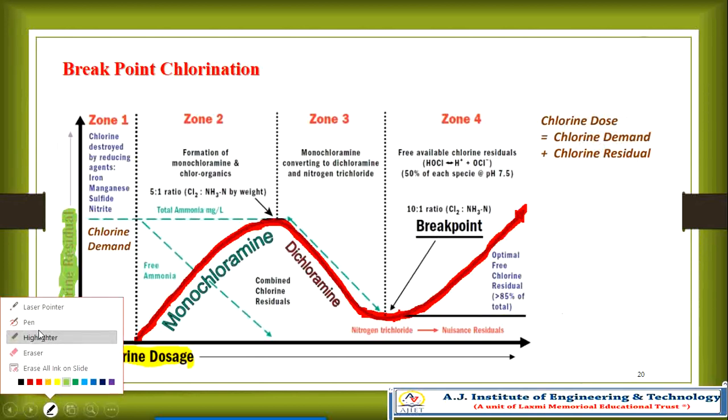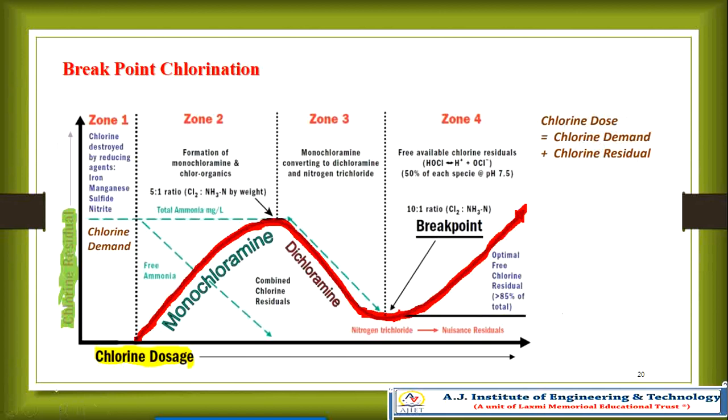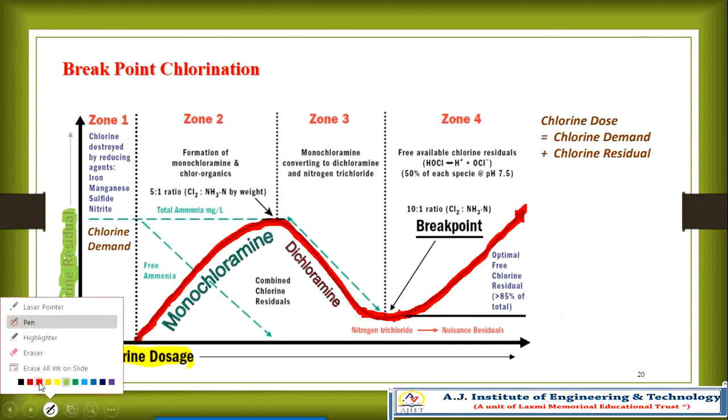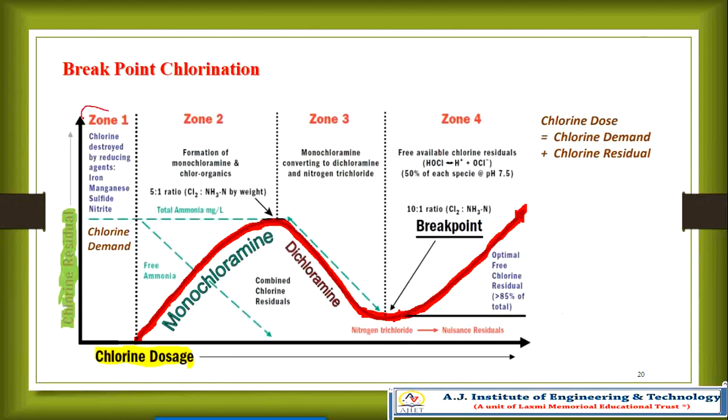Zone 1 is the reaction. Zone 2 is the formation of monochloramine and chloroorganics. This is the dosage stage called monochloramine.